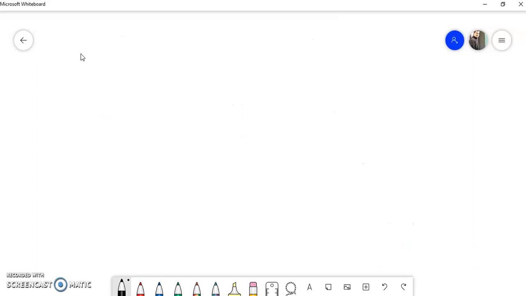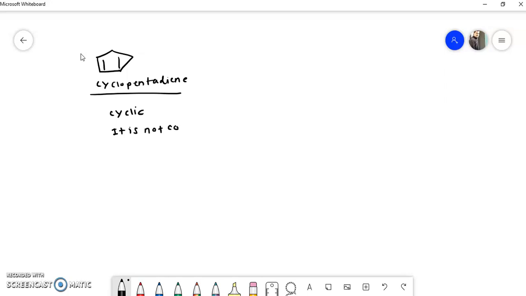Now consider the example of this very simple compound. The name of this compound is cyclopentadiene. Now in this cyclopentadiene you will see it is cyclic, but it is not conjugated, and it is not planar also.